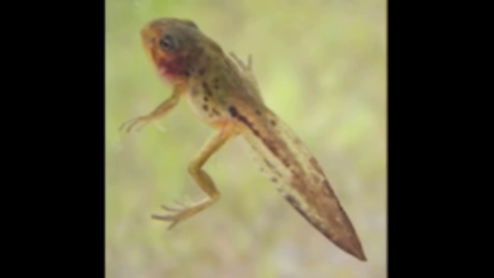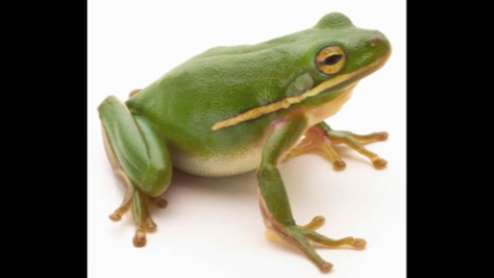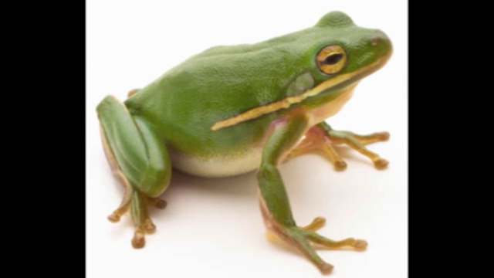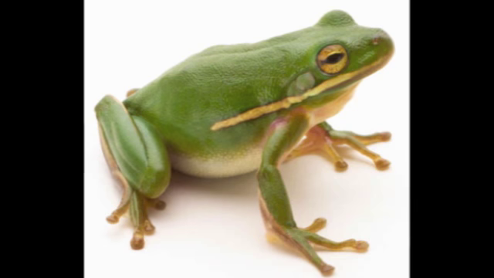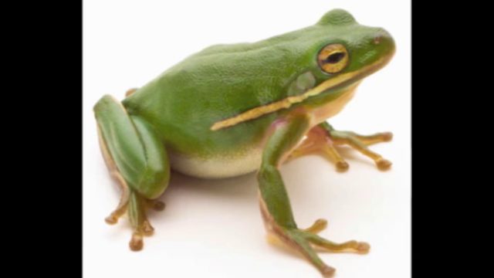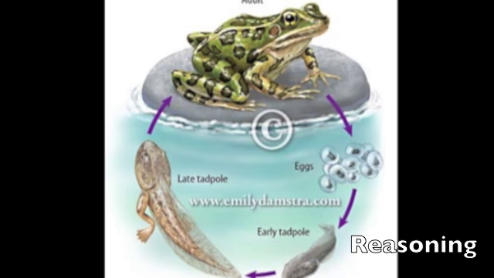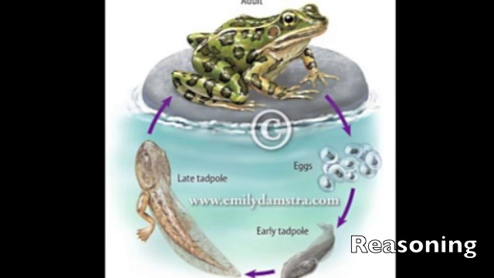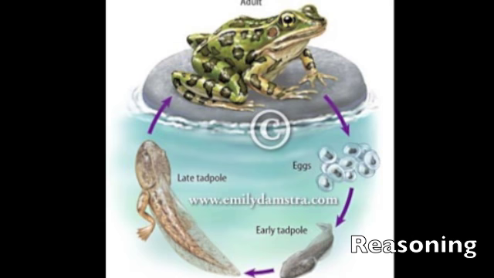Within the frog species, some stages may happen at different times based on the needs of the animal set by the environment. The final adult stage now has all of the parts necessary for it to be able to survive on land. The purpose of the frog having a life cycle stage as a tadpole is so that it can get food. A tadpole lives in a different habitat that is temporary. This creates less competition for food.